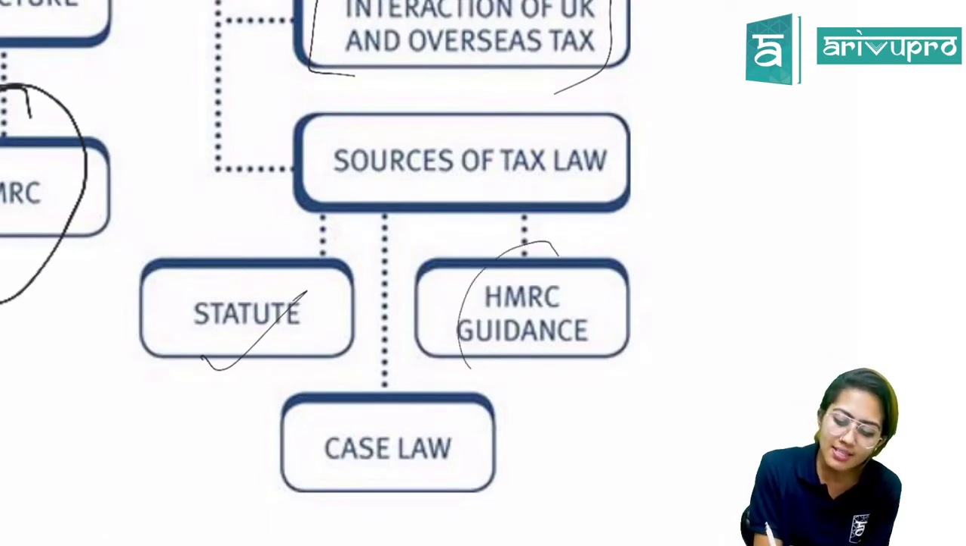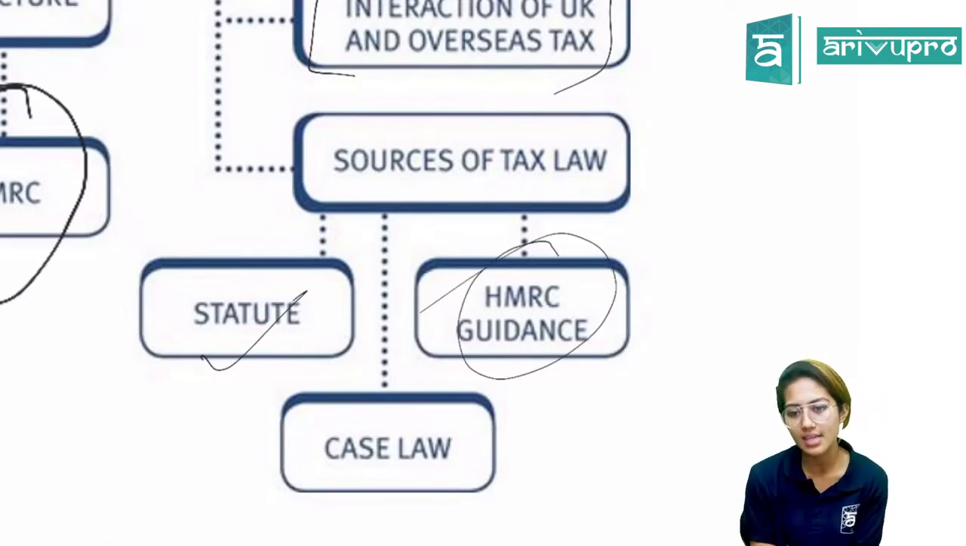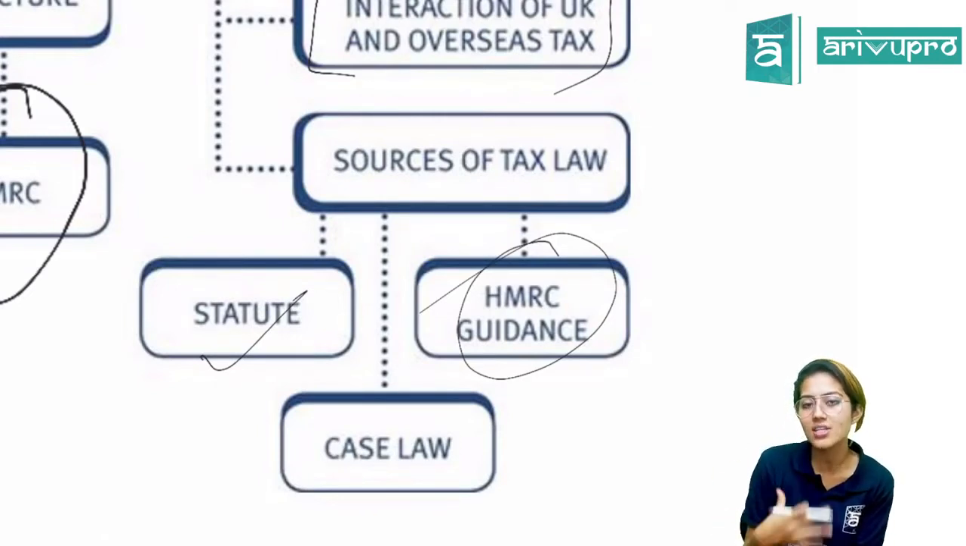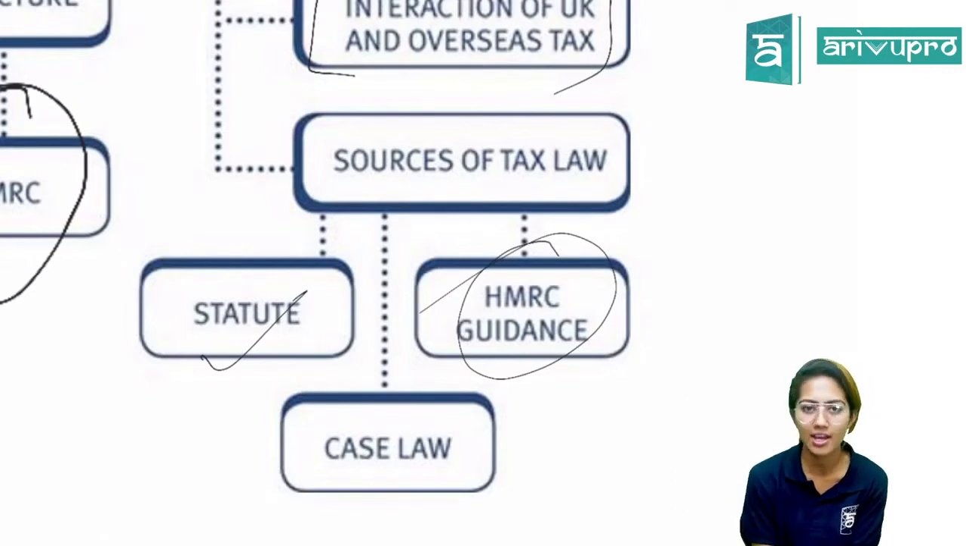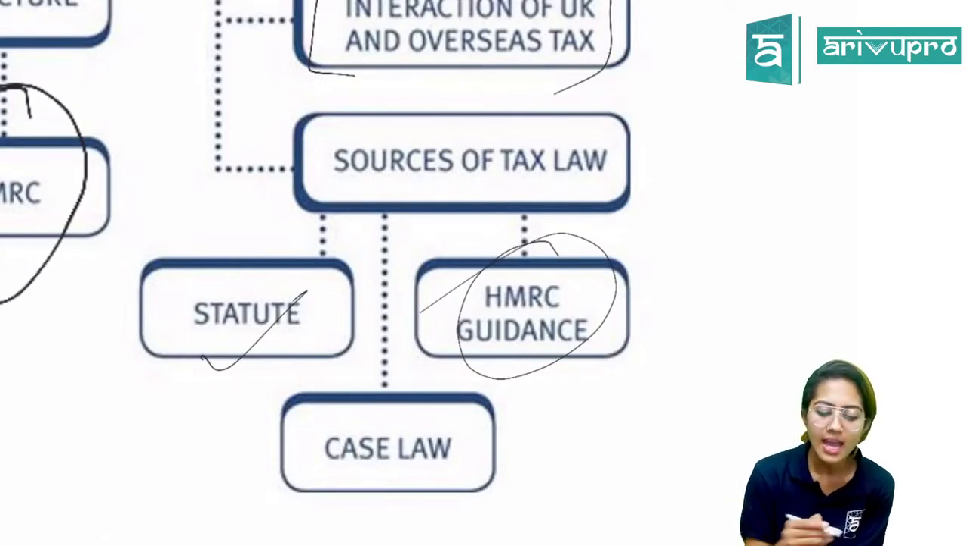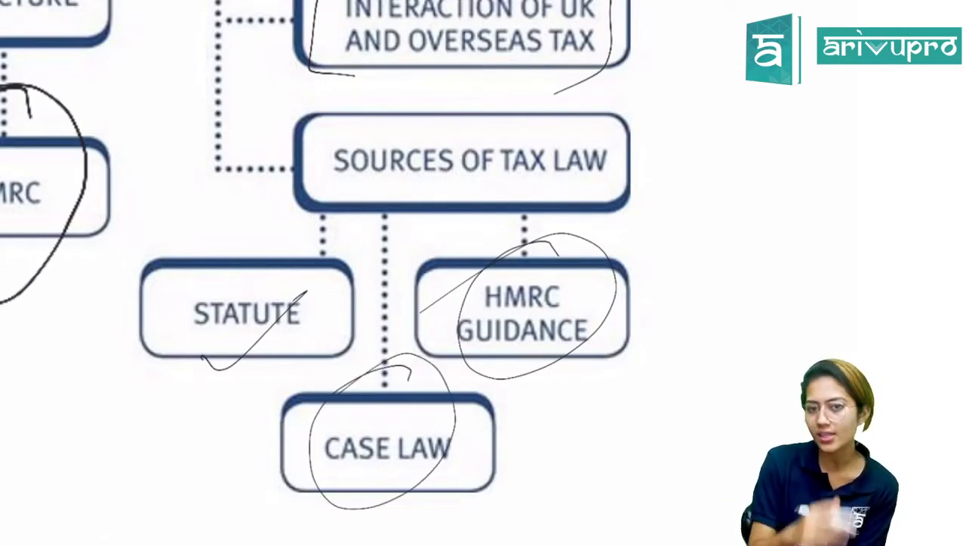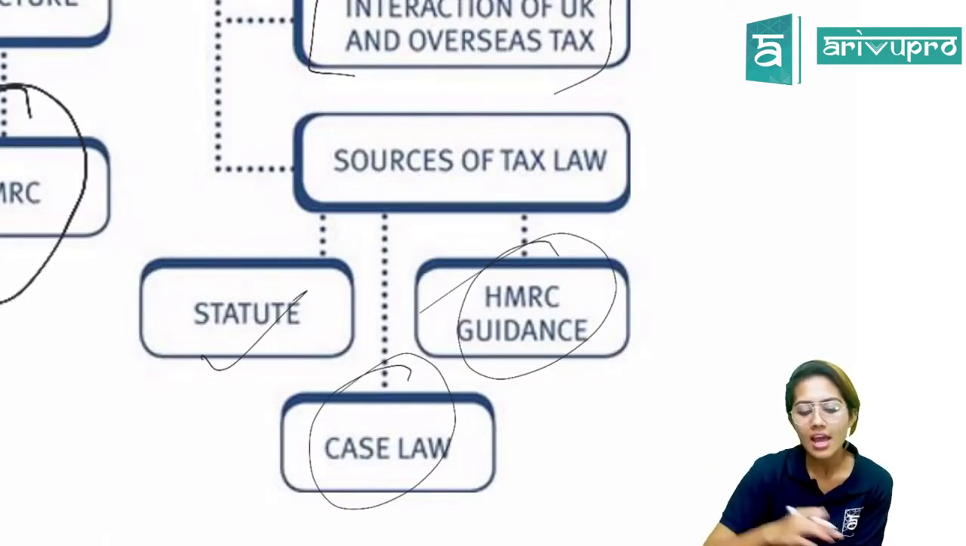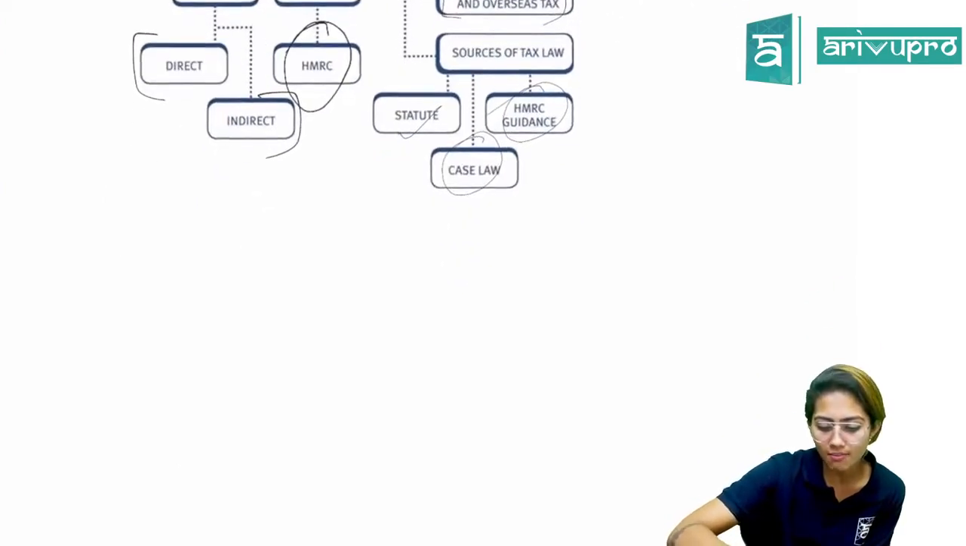Then we have HMRC's guidance. We'll be looking into what HMRC guidance is, because being the tax authority, they actually provide certain guidance when it comes to carrying out the taxation activities within UK. Then we have something called case law. That concept we'll be discussing when we go to that area. So this is the chapter summary for the first chapter.